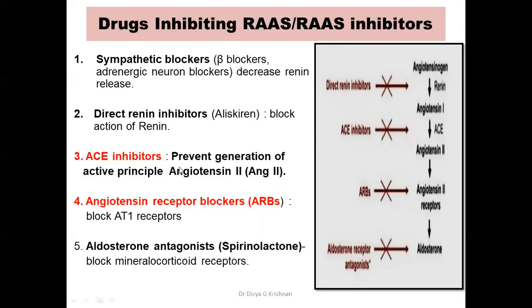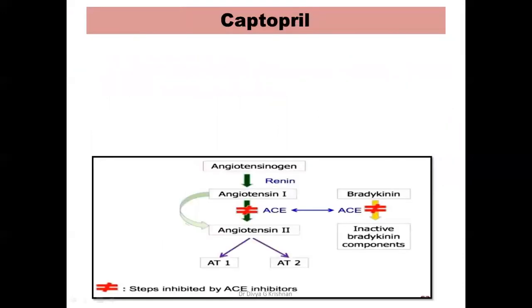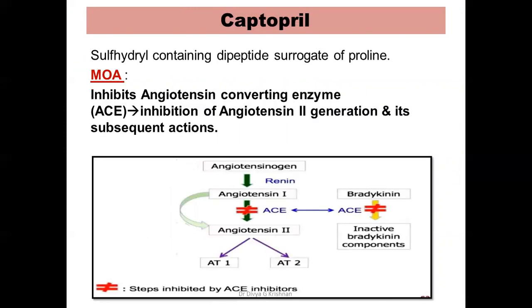So we'll proceed to the first class, that is ACE inhibitors. Under this class, captopril is the first drug which was introduced, and it is considered the prototype drug of this class. So we will be discussing the ACE inhibitors with relation to captopril. The other ACE inhibitors are enalapril, lisinopril, perindopril, ramipril, and so on. Now we'll see what is captopril. Captopril contains a sulfhydryl group in the molecule, and the mechanism of action.